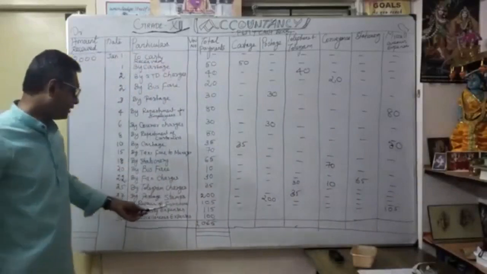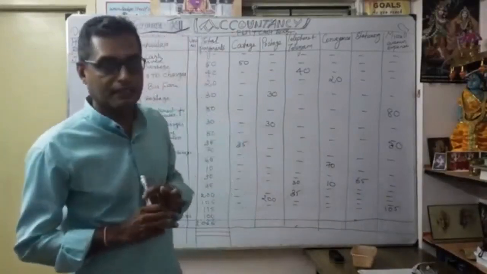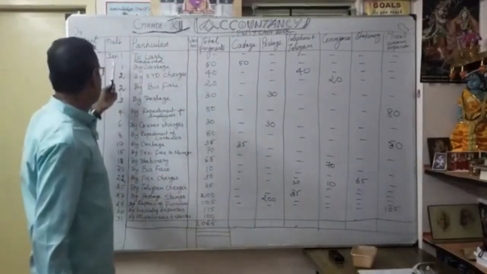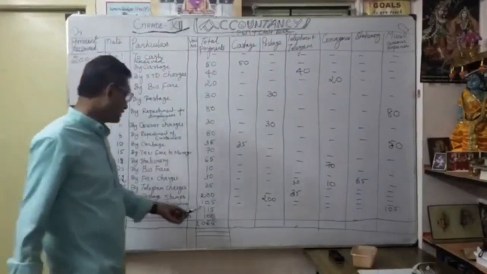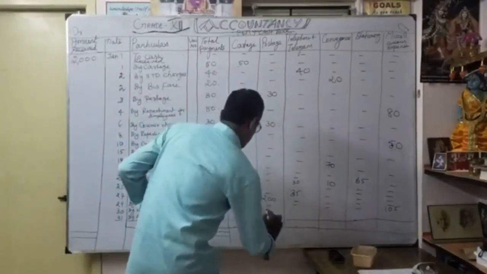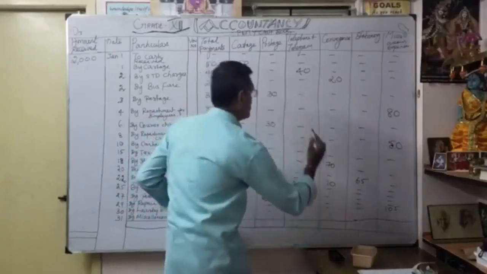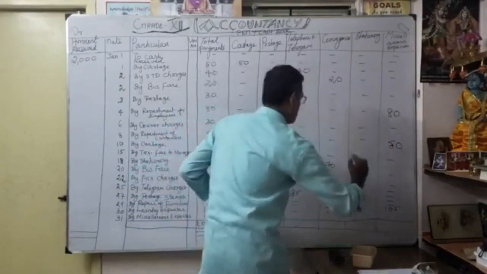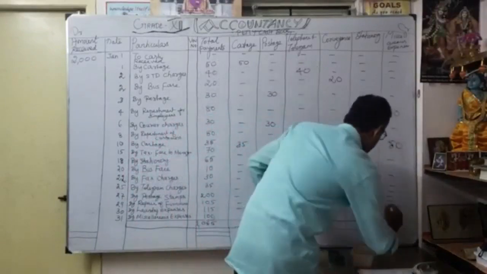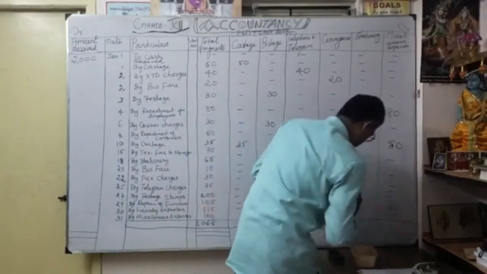Then by laundry expenses. So you know what laundry expenses are? Like washing our clothes, from a company point of view. Okay. So laundry expenses. Date is very important. January 30. So 150. Can I allocate cottage? Can I allocate postage? Thereafter there is no telephone and telegram, no conveyance, no stationery. So naturally where do I have to write? Finally I am going to write miscellaneous expenses 150. Okay.